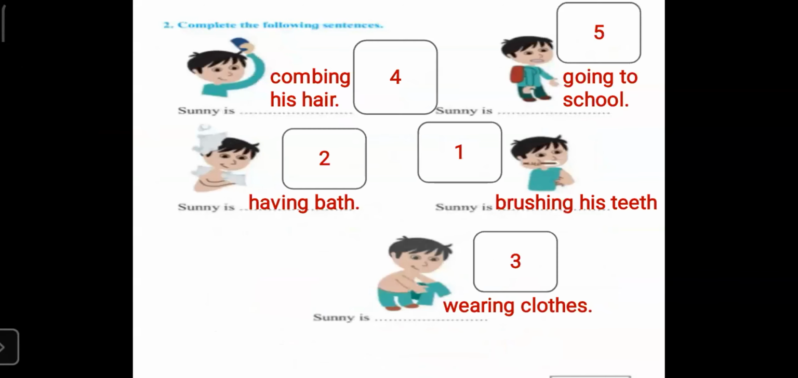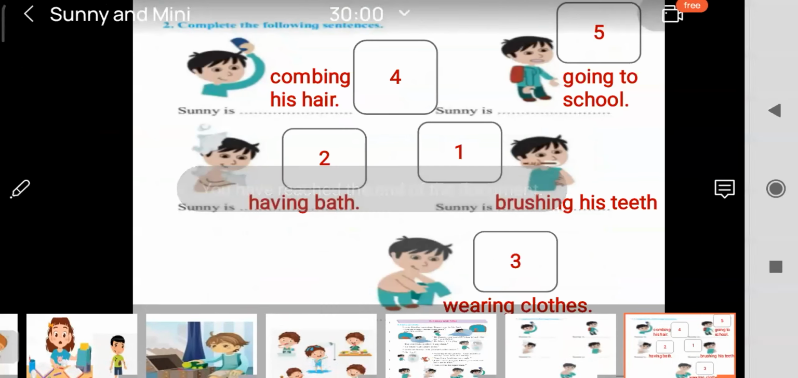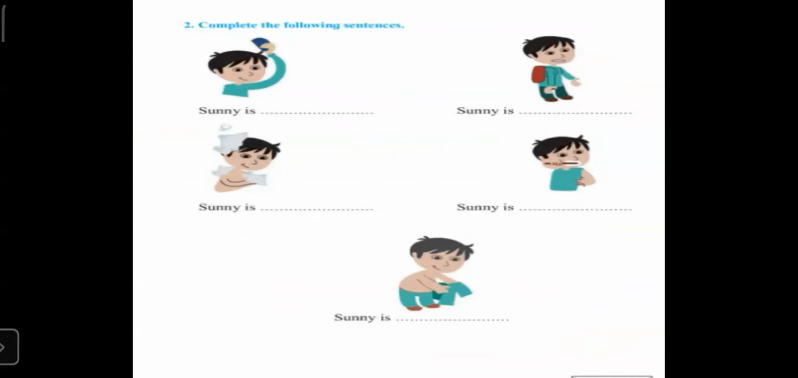Children, on page number 33, you can see some pictures are given and next to the pictures, some fill in the blanks are given. You have to look at the picture carefully and you have to fill in the blank. What are we supposed to do here, children? Here some pictures are given on page number 33. You have to look at the pictures carefully and you have to fill in the blank.